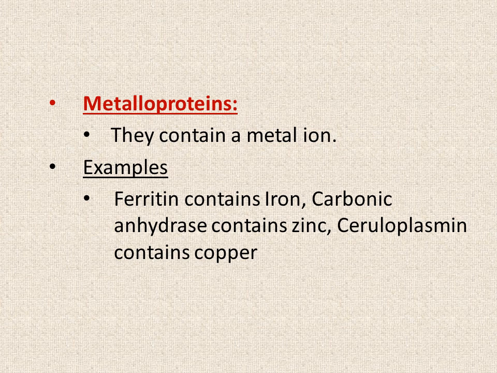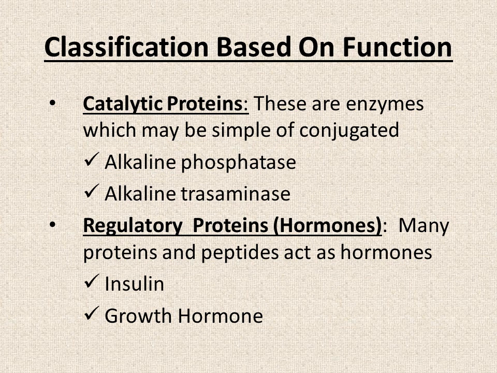Now, metalloproteins, as the name indicates, are comprised of simple proteins in combination with a metal ion, and examples include ferritin, which contains iron, carbonic anhydrase enzyme, which contains zinc, ceruloplasmin, which contains copper. So this was all about conjugative proteins.